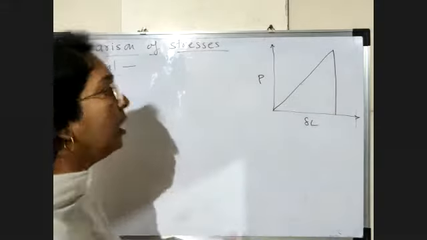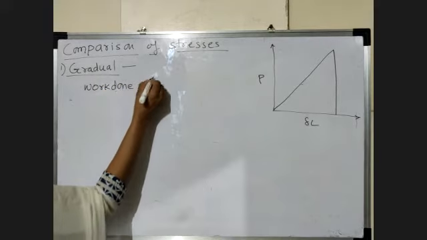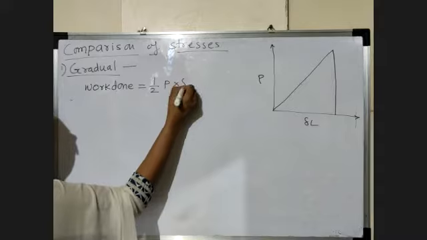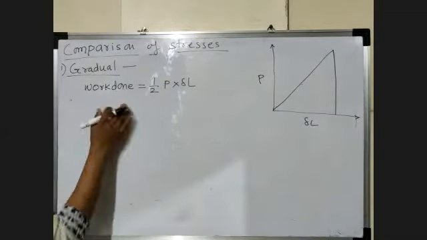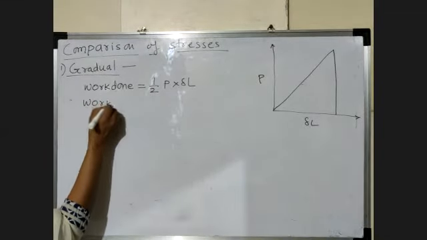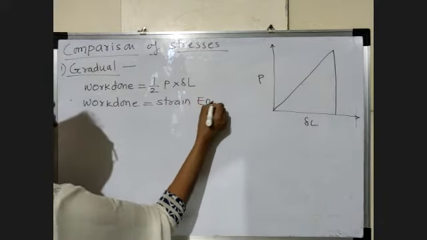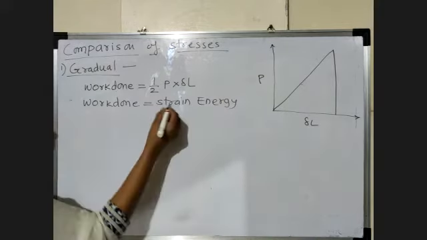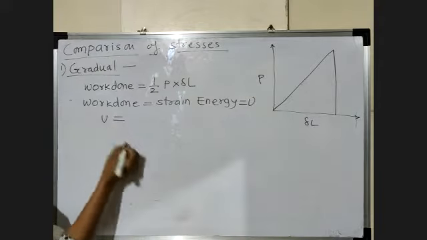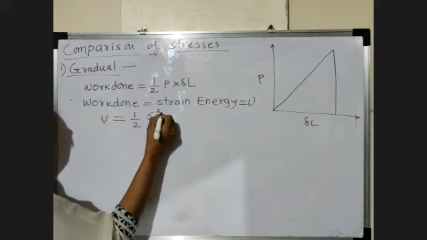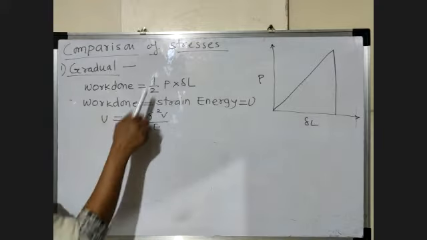So the load deformation diagram we got is a triangle. Now to calculate work done, we find the area of this load deformation diagram, that is half base into height, that is half P into delta L. Now we are saying that strain energy and work done both are same. How to calculate strain energy? It is denoted by the letter U. The formula of strain energy, we just now derived, is half sigma square V upon E.